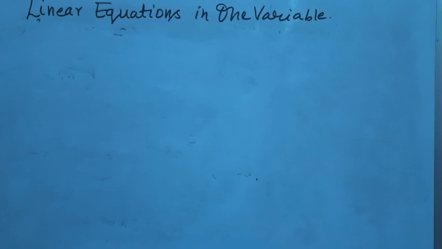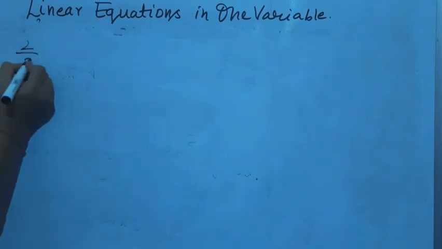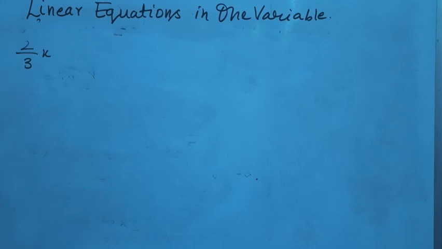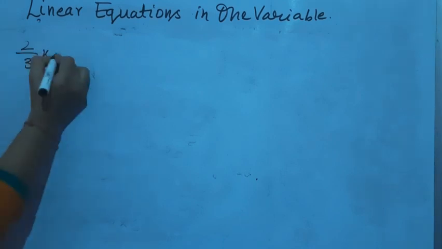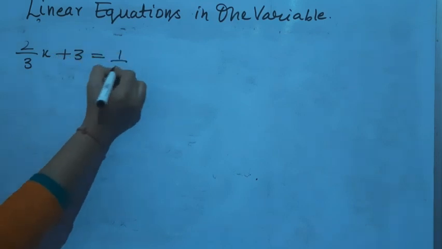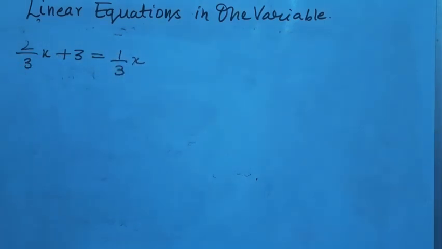2/3 of a number is greater than 1/3 of a number by 3. We don't know what the number is, so let the number be x. तो किसी नंबर का 2/3, ठीक है, उस नंबर के 1/3 से 3 ज़्यादा है. 1/3x से कितना ज़्यादा है? 3 ज़्यादा है. 2/3 of a number is greater than 1/3 of a number by 3. This was the equation, and from this you will be able to find out the value of x.